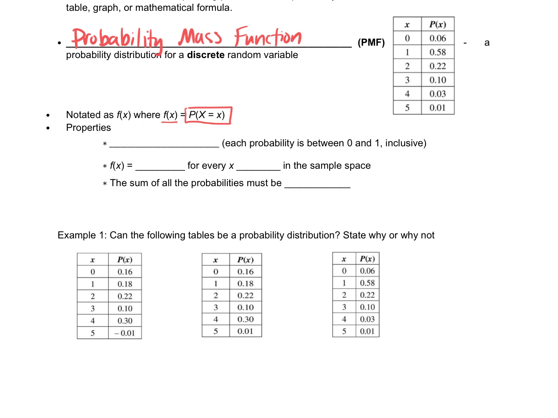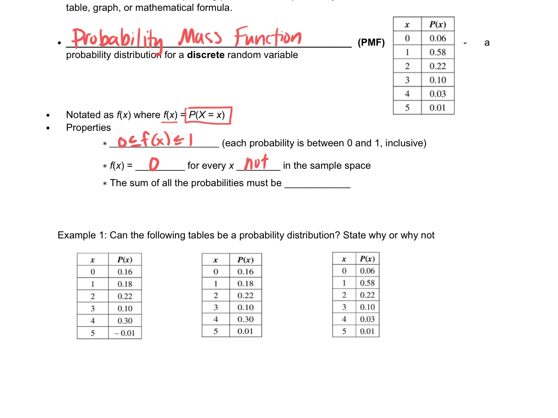Know that just like all probabilities, f of x must be between 0 and 1 inclusive. What does inclusive mean? Including the endpoints 0 and 1. So it can equal 0, it can equal 1, but it cannot be smaller than 0 or larger than 1. F of x equals 0 for every x that is not in the sample space. So if you look at this table up here to the right, for x equaling 6, because it's not in the table, that means it's 0. Does that make sense?